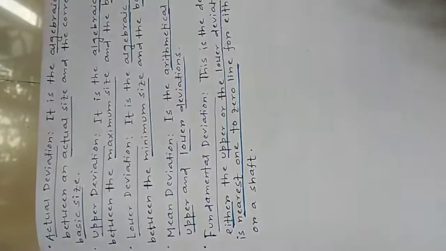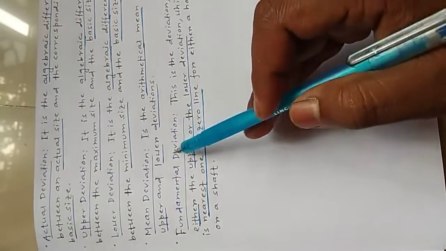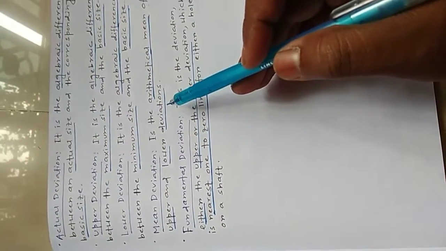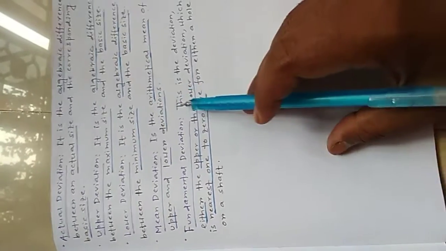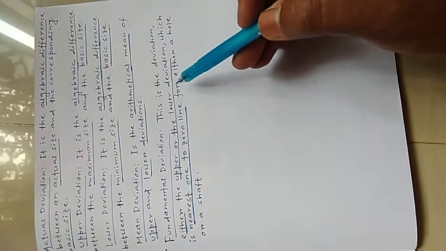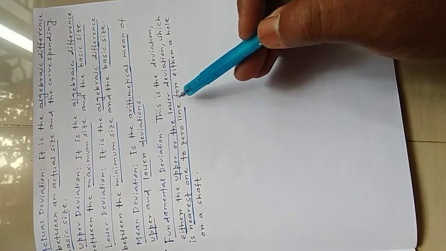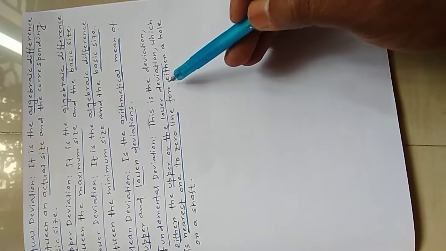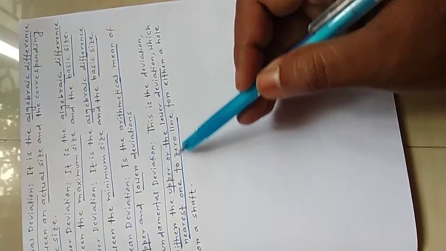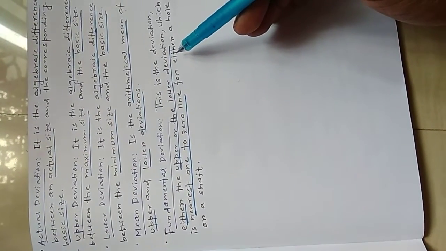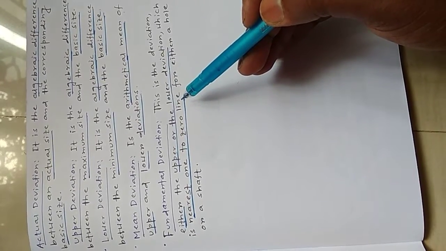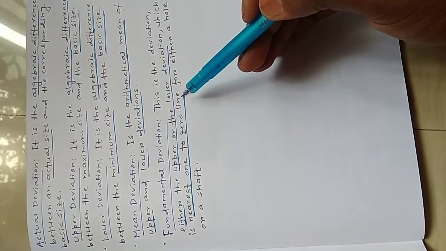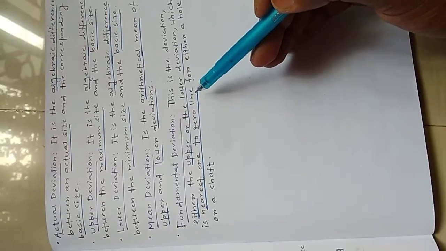Okay, now what is the mean deviation? It is the arithmetical mean of the upper and lower deviations. So what is fundamental deviation? This is the deviation, either the upper or the lower deviation, which is nearest to the zero line for either a hole or a shaft. We will discuss the fundamental deviations and other things with some examples in the next lecture.